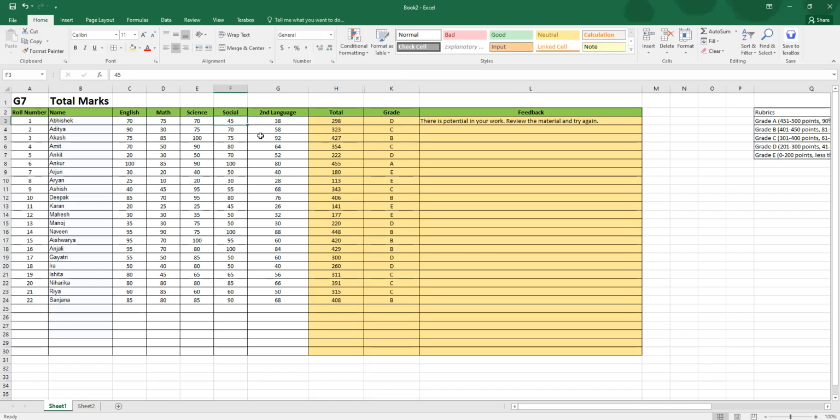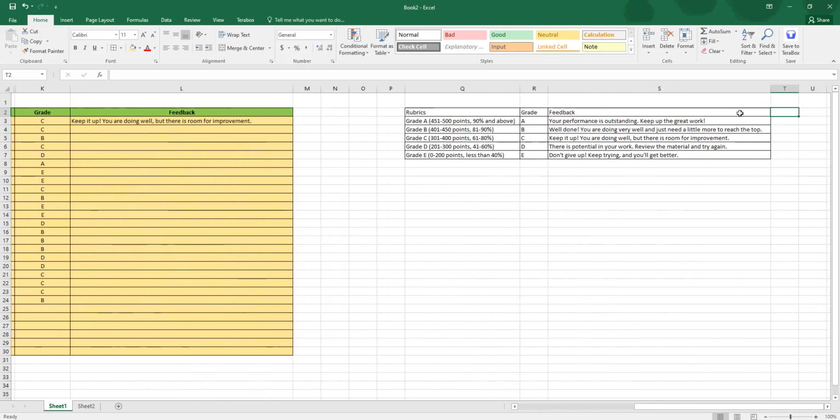Let's say social also, and social was 60. Now take a look at the total and grade. It's automatic. 313, C, and even the feedback changed. How did we do that? Now that's the last part of it. We'll come to that. And for the feedback, we need to have this table.